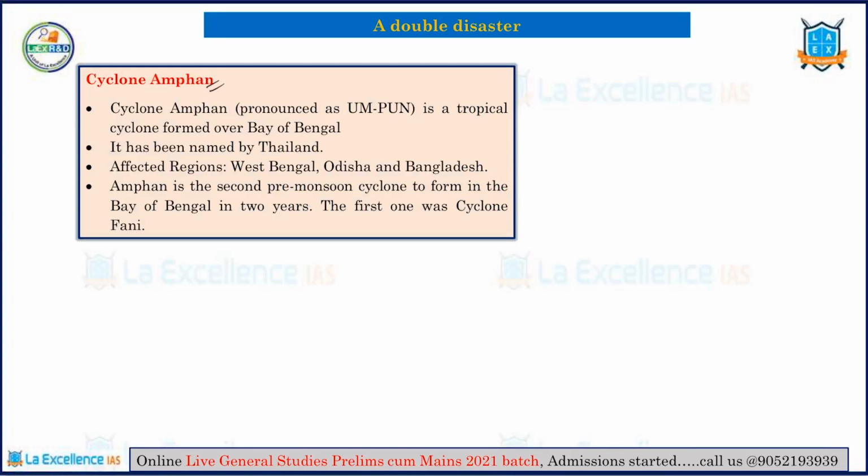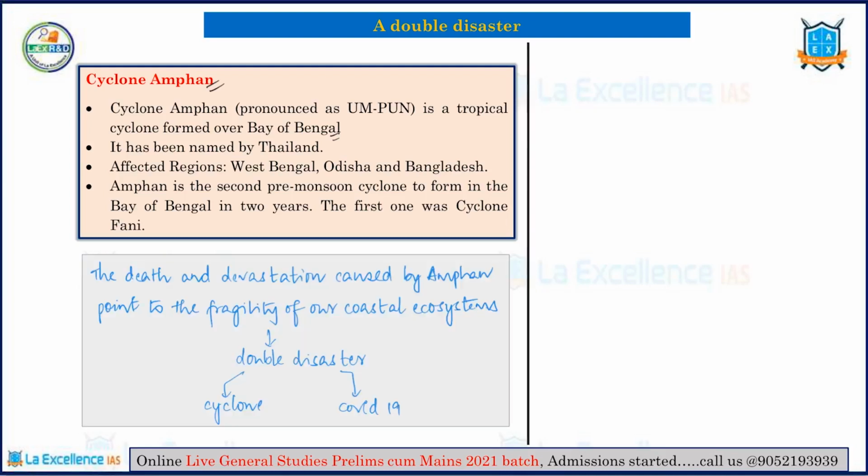Cyclone Umpun is a tropical cyclone formed over the Bay of Bengal. It has been named by Thailand. Now this cyclone is basically quite typical of what happens in the tropical regions. There are several kinds of names which we have for tropical cyclones all over the world. Some people in Australia call it Willy Willy. China calls it typhoons. When it happens in the Atlantic, it is called a tornado, and so on. Similarly, what happens in our particular region is called a cyclone, and that is what this particular cyclone Umpun is. This is a tropical storm.